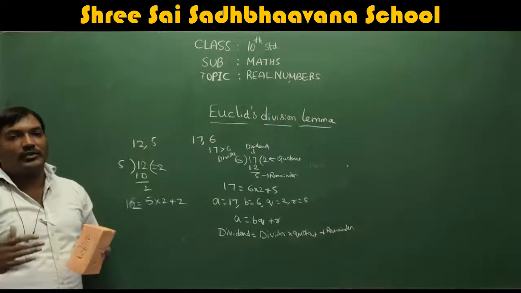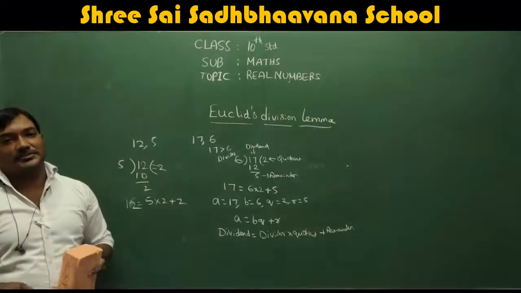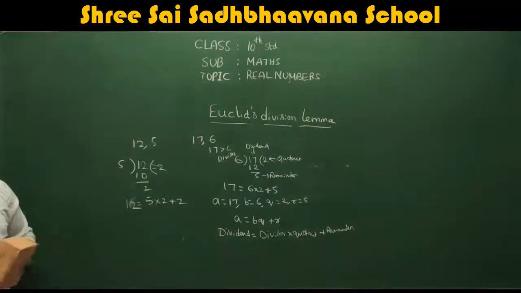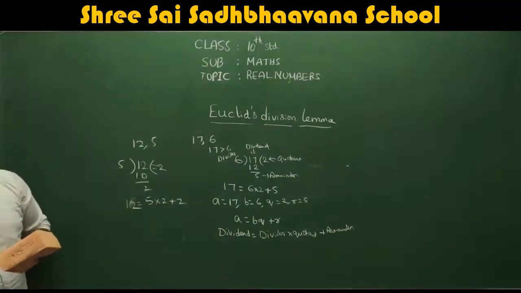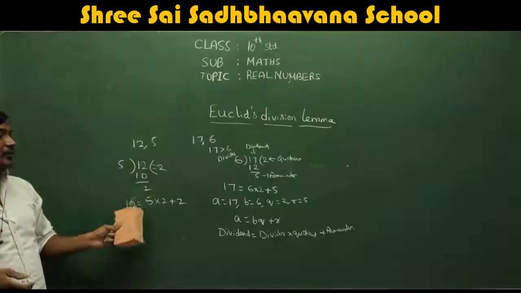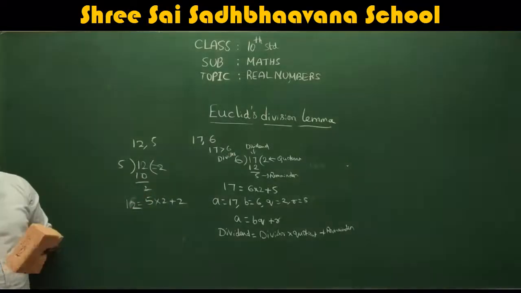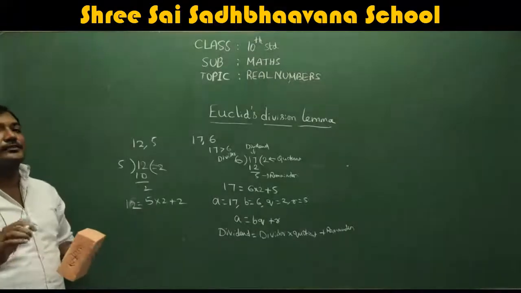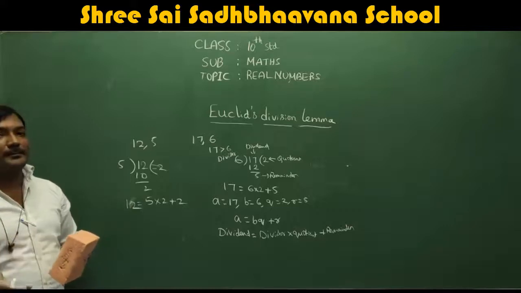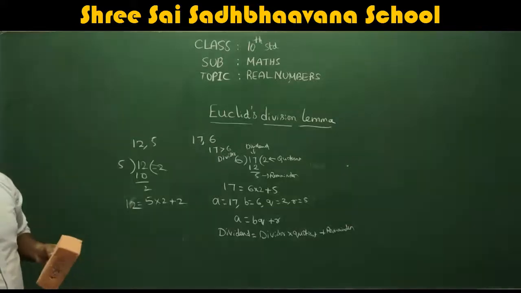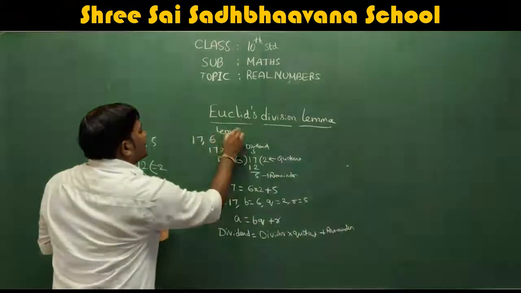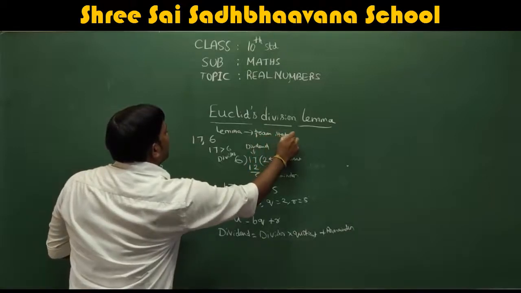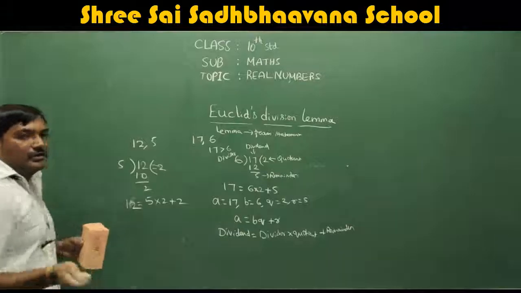For example, if you are given 12 comma 5, it means 12 can be expressed as 5 into 2 plus 2, which is nothing but A is equal to BQ plus R. This format is called Euclid's division lemma. Lemma is nothing but a proven statement. Anyway, this is not that much required for you guys. A statement which is already proved, we are using here.